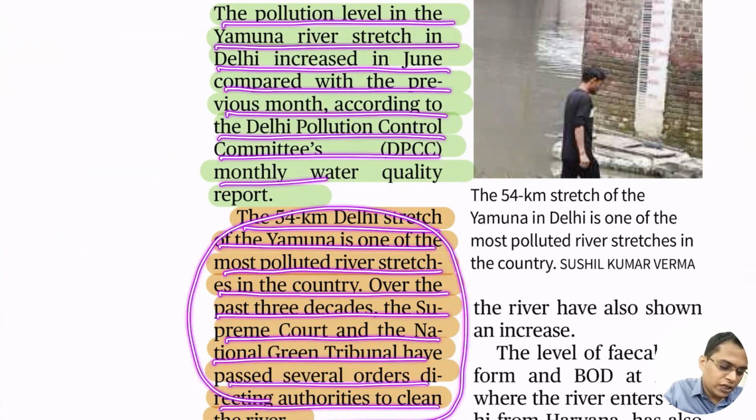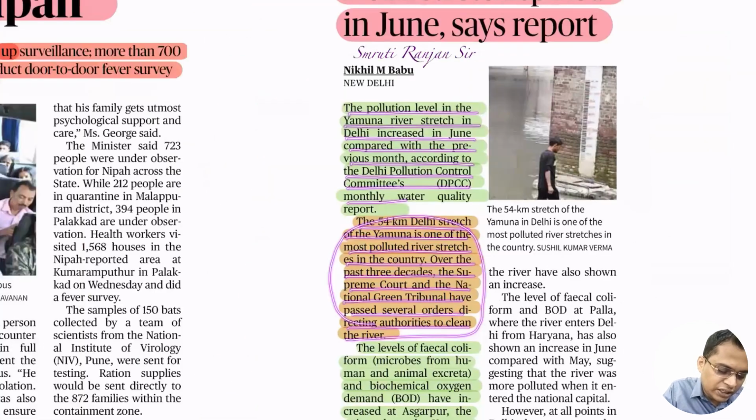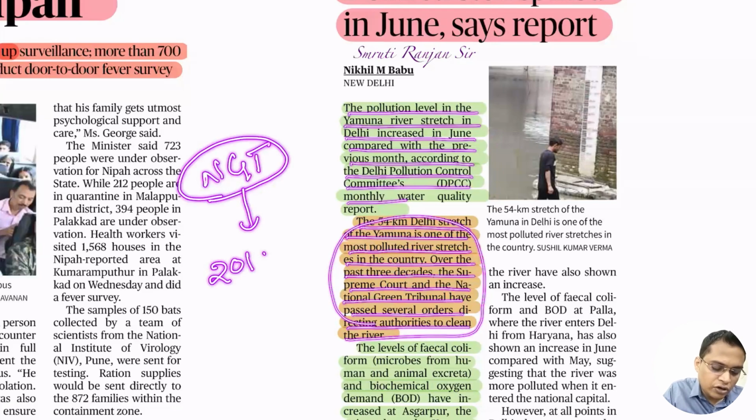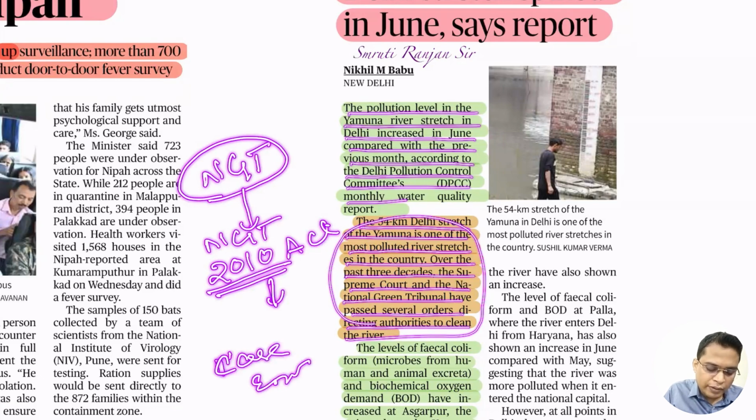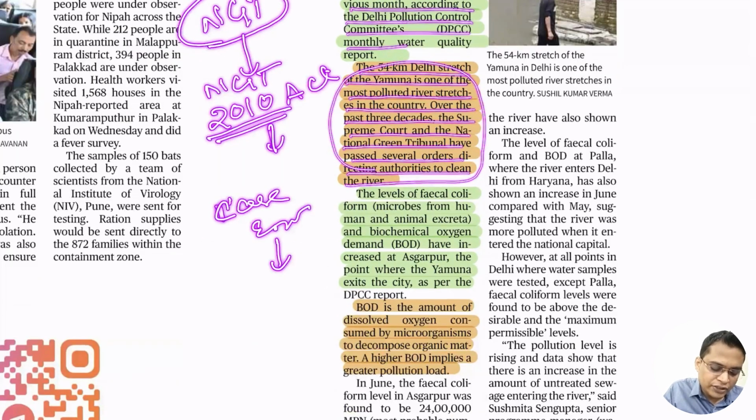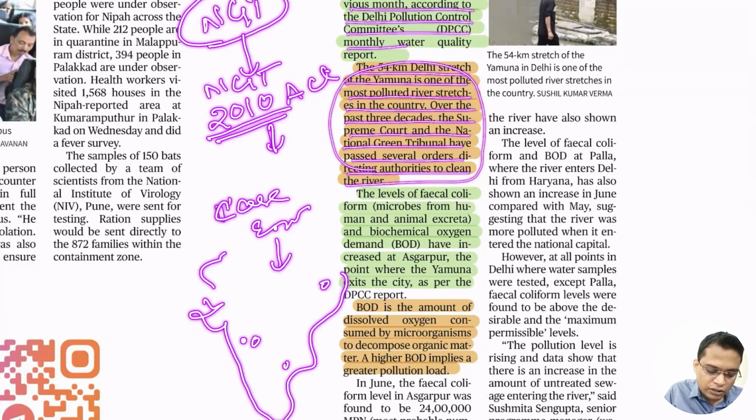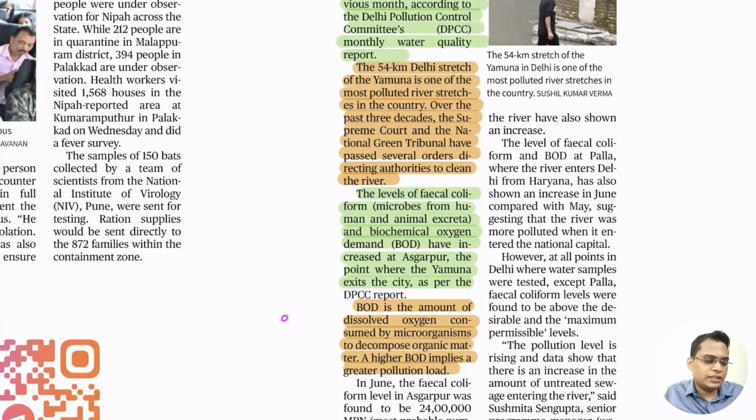So dear students, here is a term called NGT, the National Green Tribunal. You know that NGT was established under the 2010 NGT Act. It is basically an environmental bench that deals with all cases of environmental issues. NGT has 5 benches located in different parts of India: Nagpur, Chennai, Kolkata, Delhi, and Bhopal.